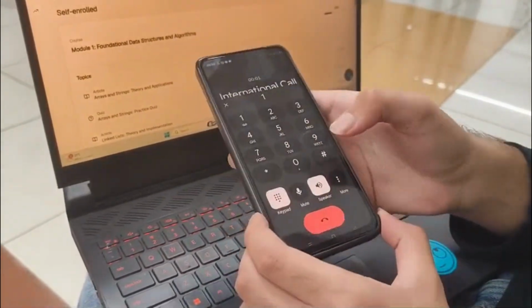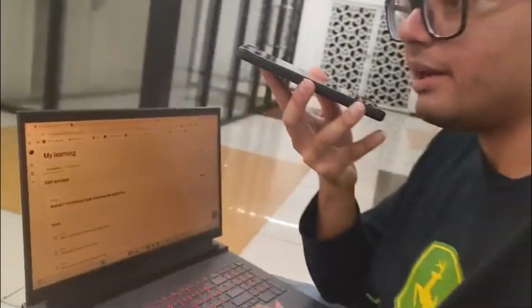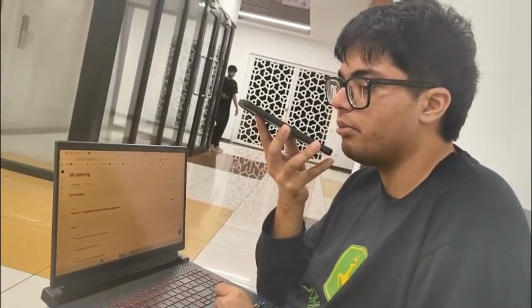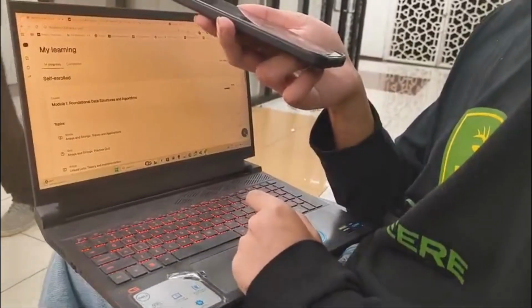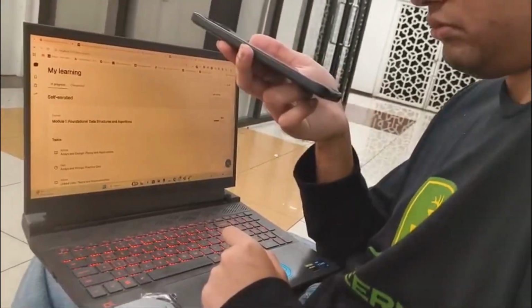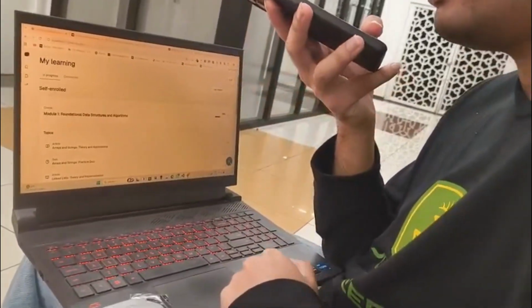Hey, got a DSA coding question. Yeah, could you tell me what the complexity would be for a merge sort algorithm? Absolutely. Merge sort has two key steps, dividing the array and merging these sorted halves. The time complexity is O(n log n). Okay, yeah, that's all.